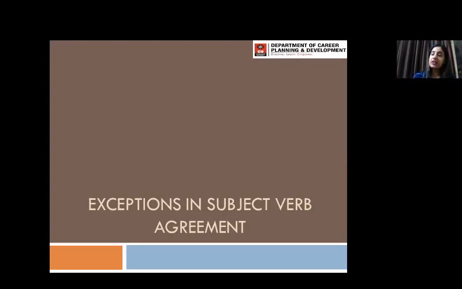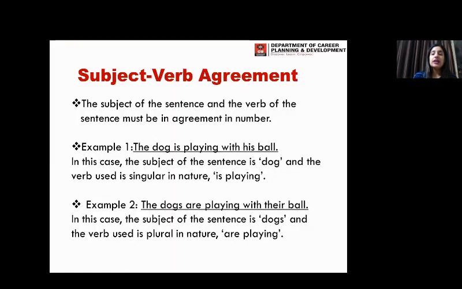Now let us first understand what subject verb agreement actually means. There's an agreement between a subject and a verb in a sentence. A sentence is made from two different categories. A sentence always has a subject and a verb. So there's an agreement between the two: if your subject is singular, then the verb is going to be singular in number, and if your subject is plural, then in the same manner, the verb is going to be in plural form itself.